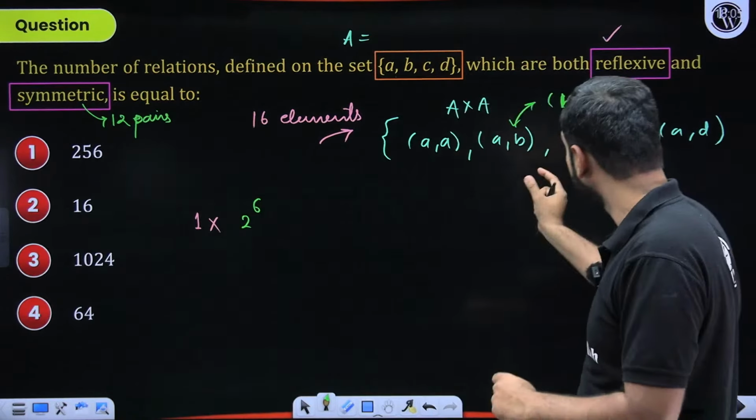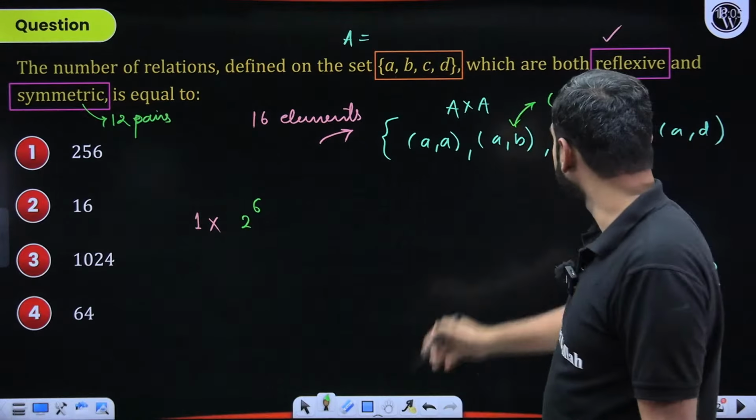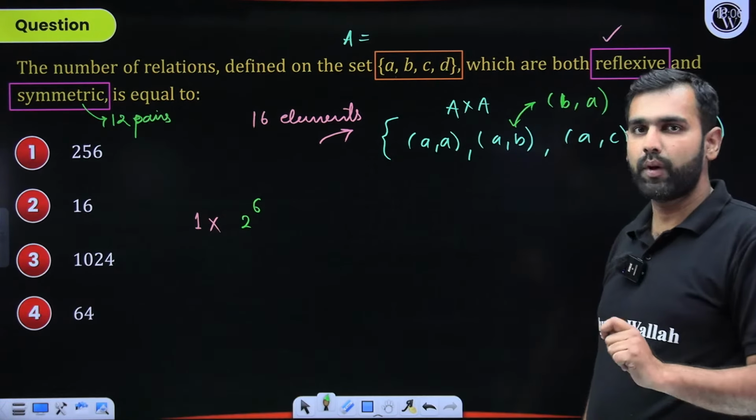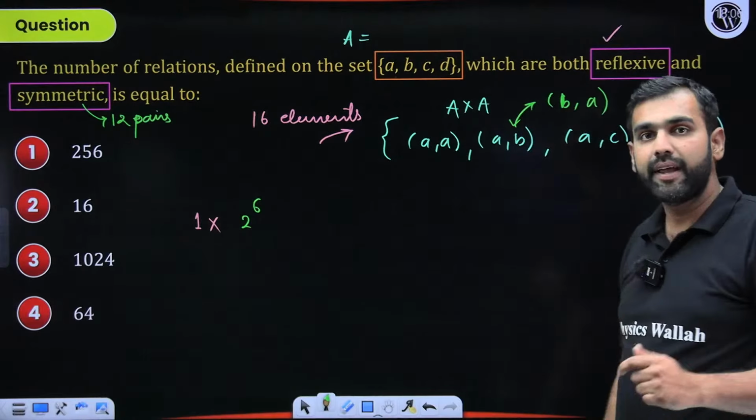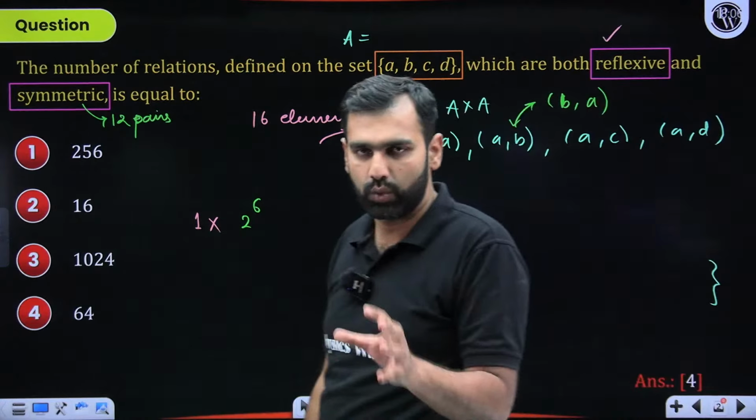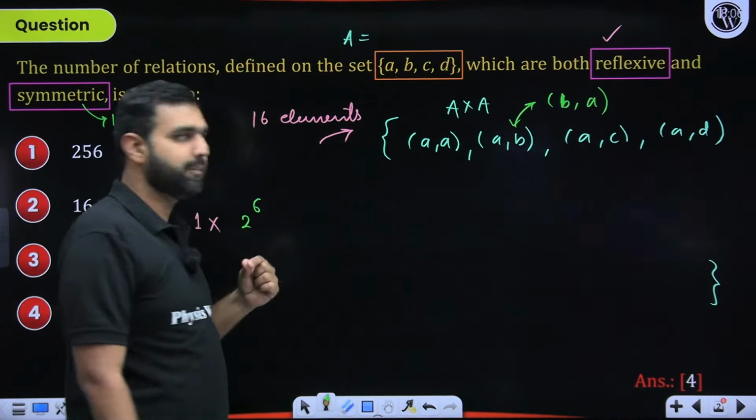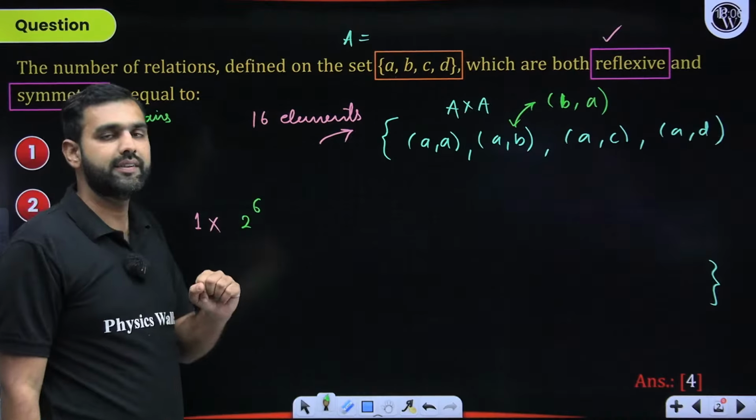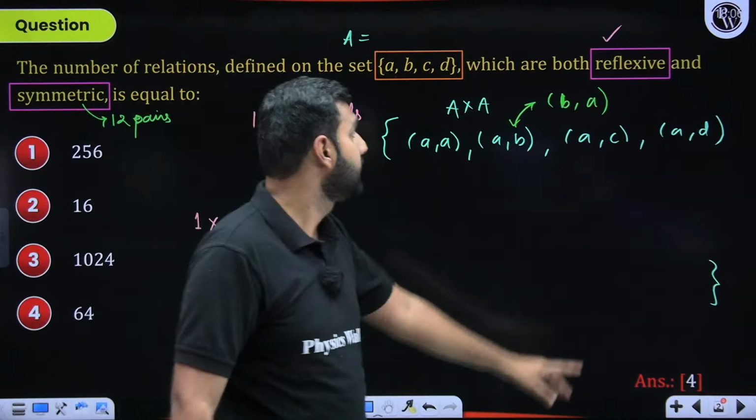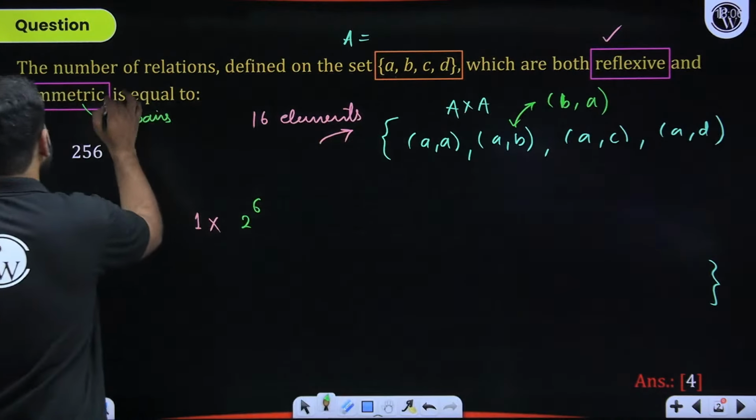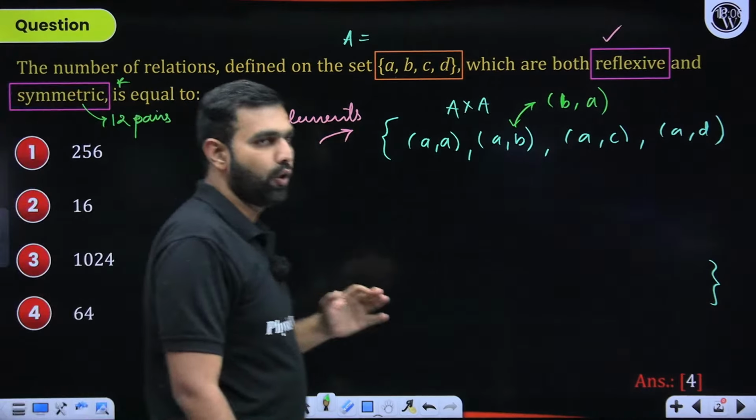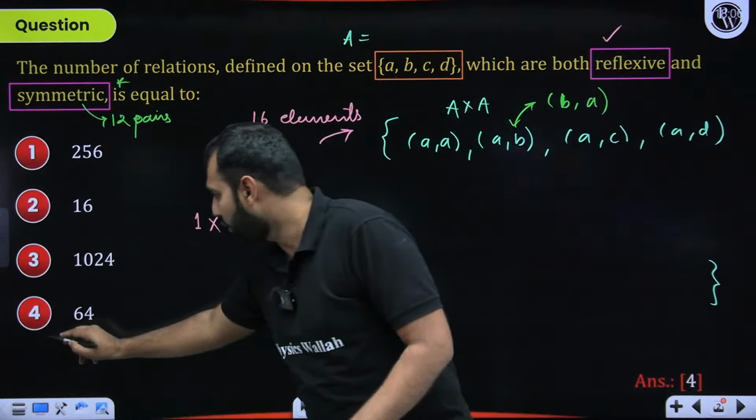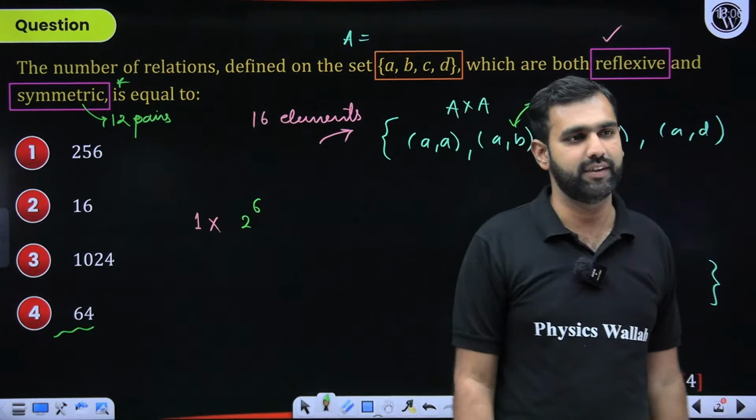12 pairs are there, but 12 is divided by 2 because A comma B, B comma A will make one pair. Similarly, A comma C, C comma A will make one pair. A comma D, D comma A will make one pair. So with that, I'll have 6 pairs. I hope you're understanding the meaning of the word pair here. So with that, I have 2 to the power 6 choices to ensure that it stays symmetric. With that, I hope we have gotten the answer. 2 to the power 6 is 64, into 1 is 64, and you can mark option D as the correct answer.